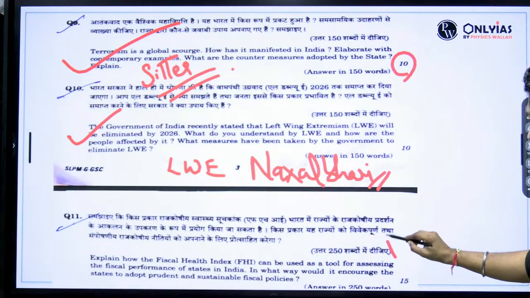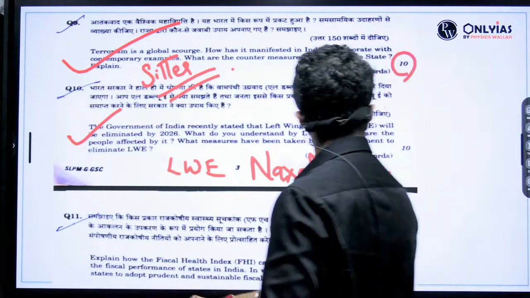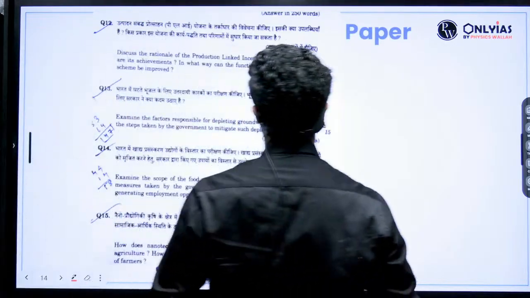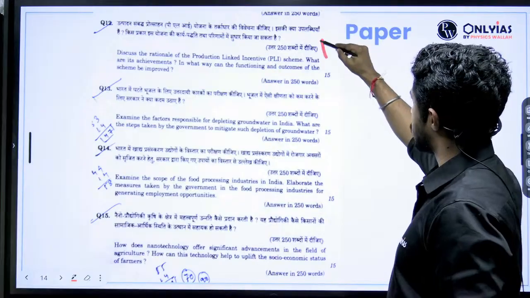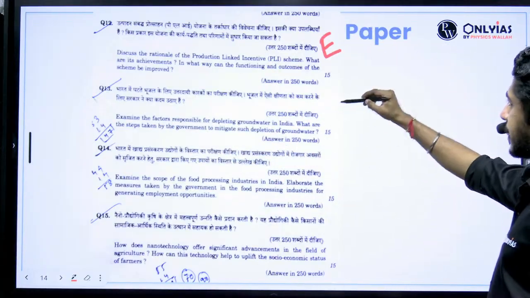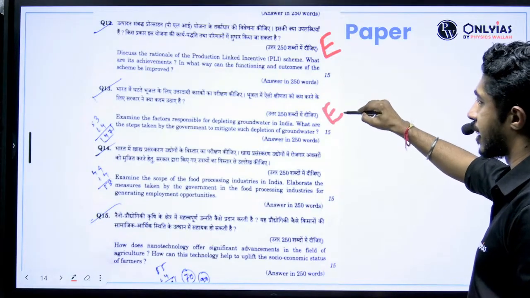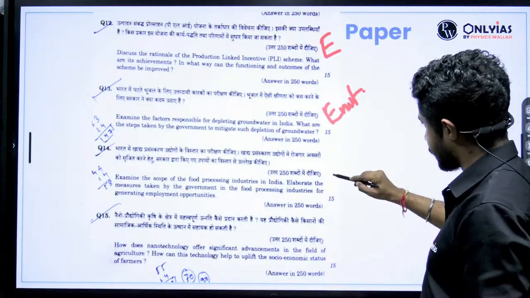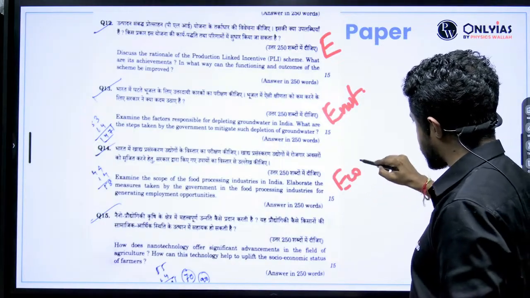Explain the fiscal health index, that is economics again. Discuss the rationale of the production linked incentive scheme, again economics or commerce. Explain the factors responsible for depleting groundwater in India, environment. Examine the scope of food processing industries in India. Again, economics plus ecology plus agriculture.